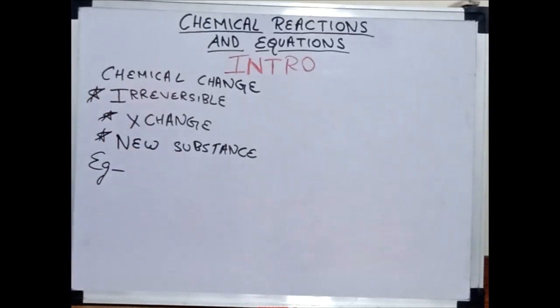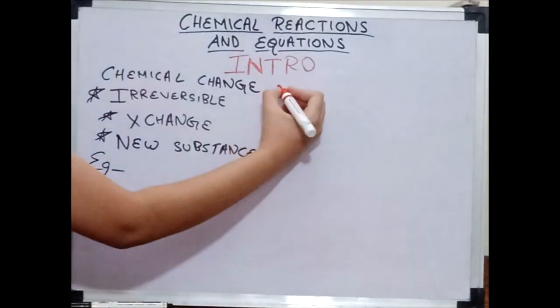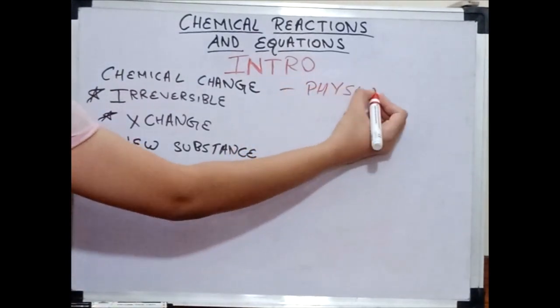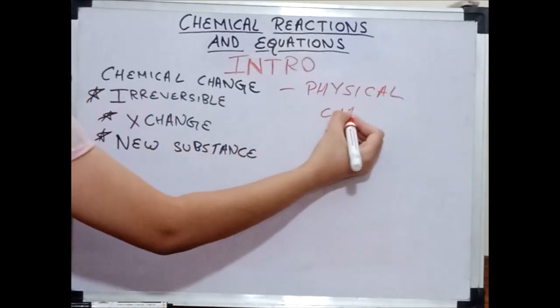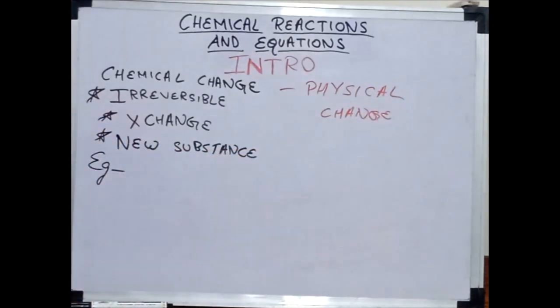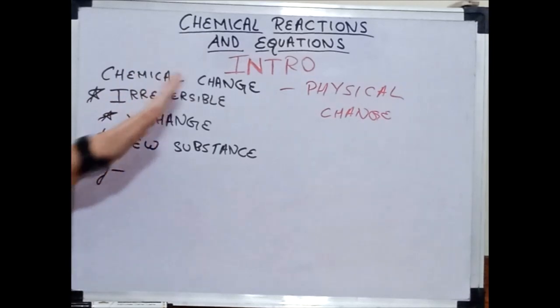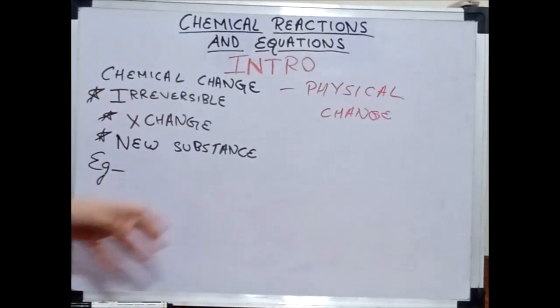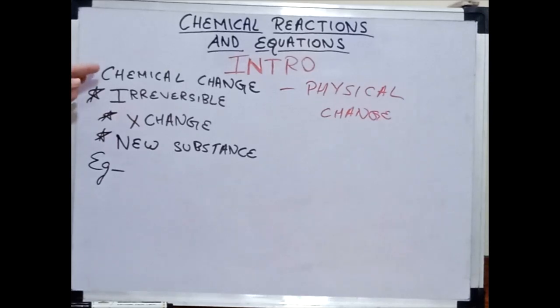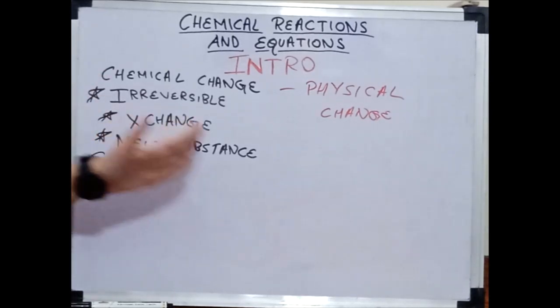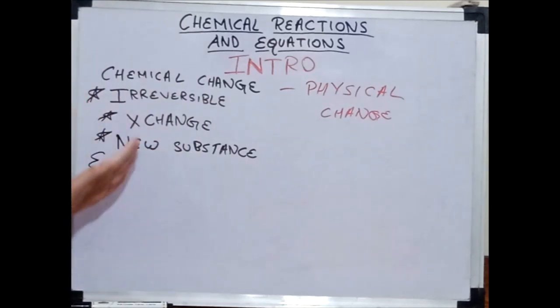But now if I say you have torn a paper, if I talk about the opposite, that is physical change. This is something you have already learned in your previous classes and this is nothing new, right? So if you tear the paper, is there a new substance formed? No, no new substance is formed. The paper remained paper, even if you have torn it. But in chemical change there must be a new substance formed.